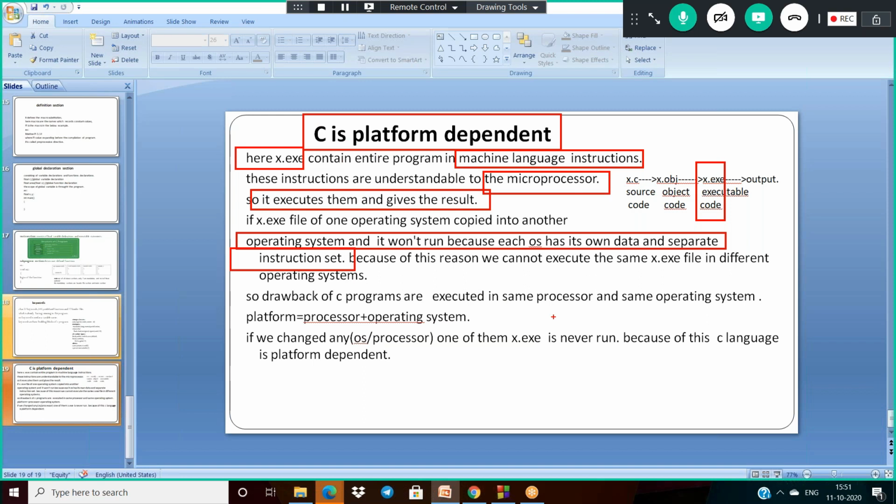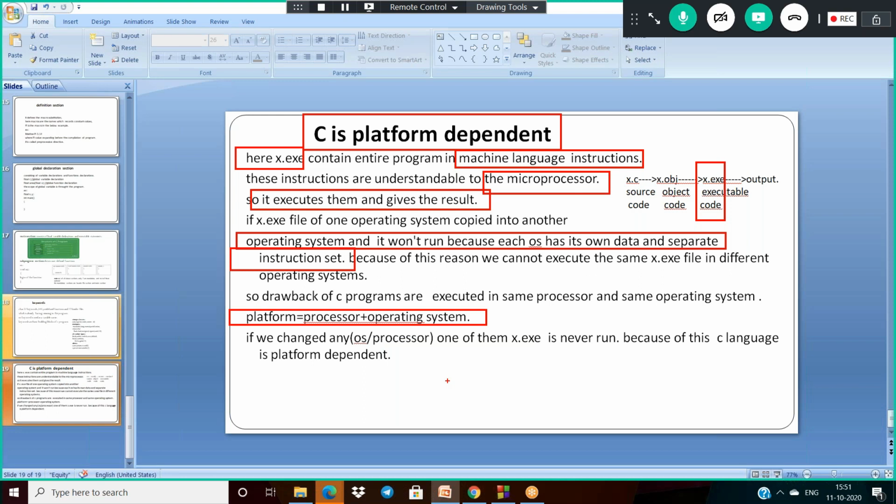Even if we build any software with C, we face this platform dependent problem. Generally, what is meant by platform? It is a processor plus an operating system. Platform is called processor plus OS. And if we change any one of them, the .exe file will never run. So finally, the drawback of the C language is that it's platform dependent. Okay, platform dependent.